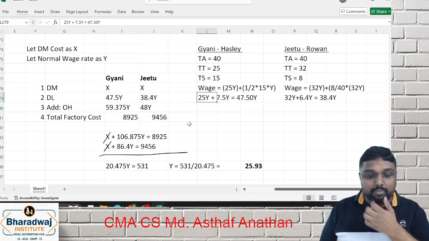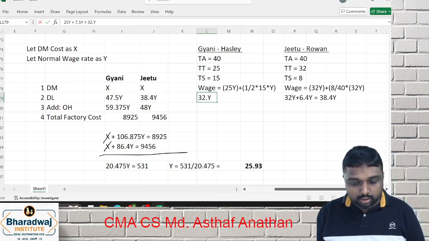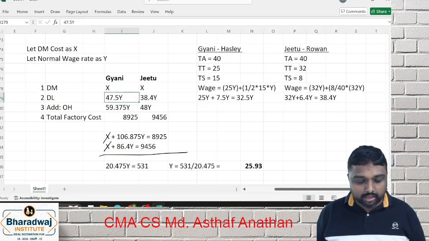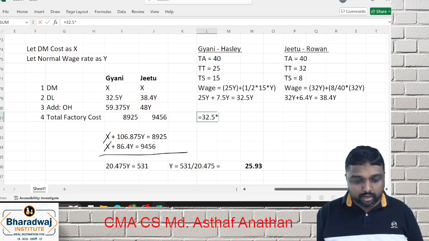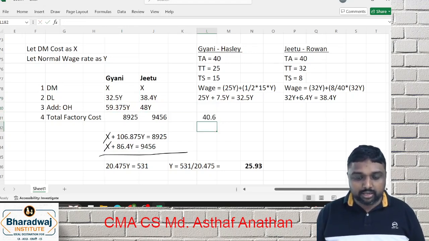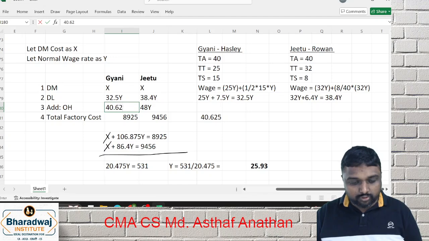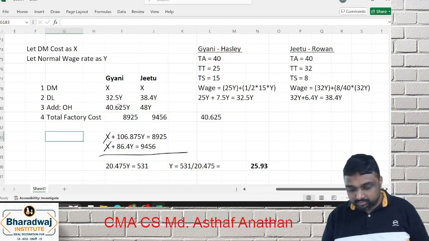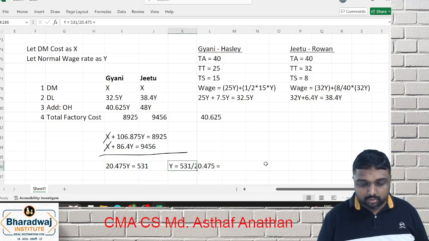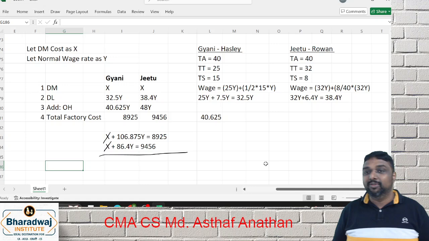So 25y plus 7.5y, what you will get? 32.5y. 32.5y into 125 percentage is 40.625y. I hope you are clear. We have to take 25y only.